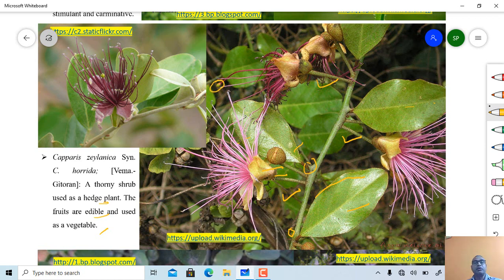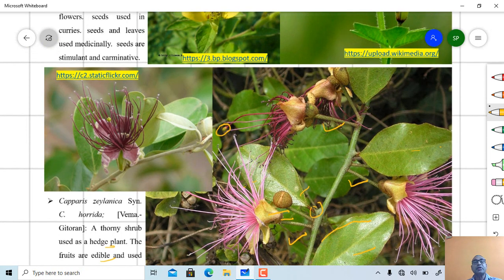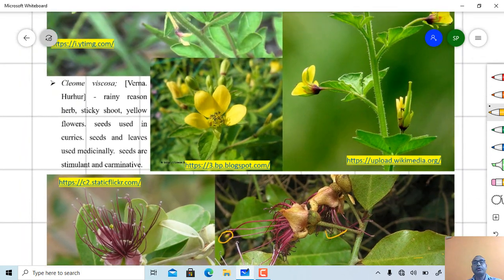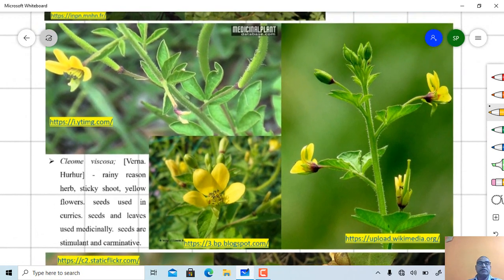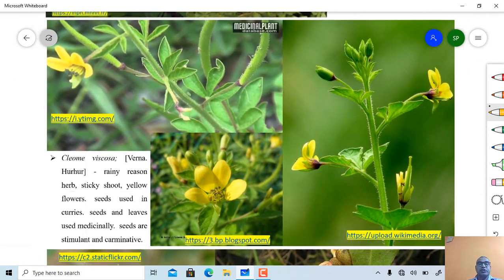One more plant, Cleome viscosa. This one is Cleome viscosa, called hurur, a rainy season herb with sticky shoot and yellowish colored flowers. Seeds are used in curries, and leaves as well as seeds are used medicinally, and the seed is stimulant and carminative in nature.